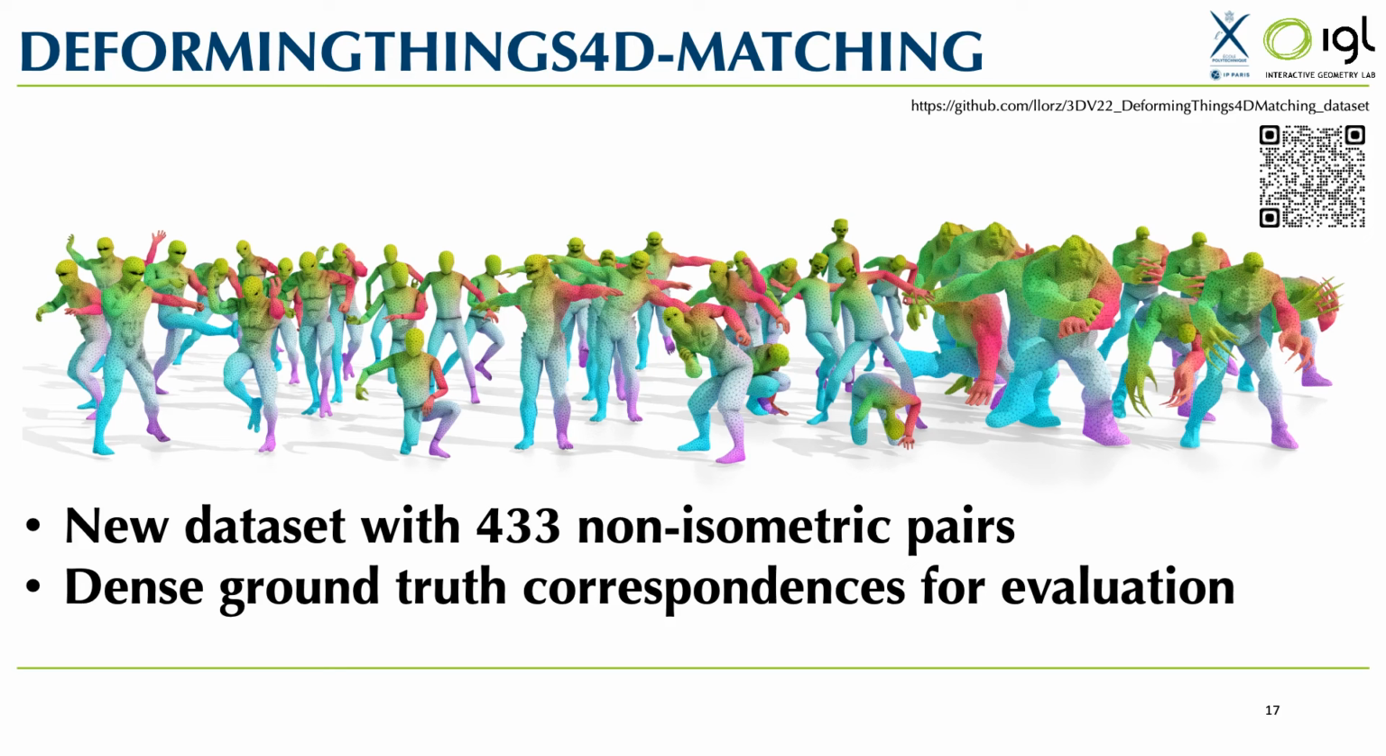This dataset is based on Deforming Things 4D, a synthetic dataset with nearly 2,000 animation sequences, with 31 categories of both humanoids and animals. We independently remesh each shape to avoid surfaces with identical triangulation and generate dense cross-category correspondences by manual alignment of multiple subjects. This results in 433 challenging cross-category pairs with ground truth correspondences.